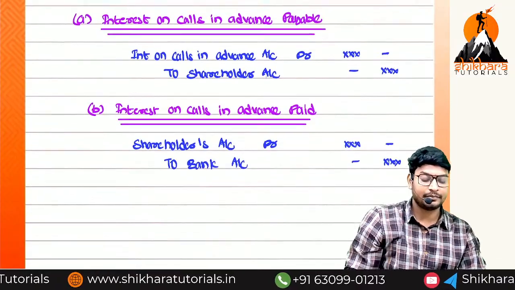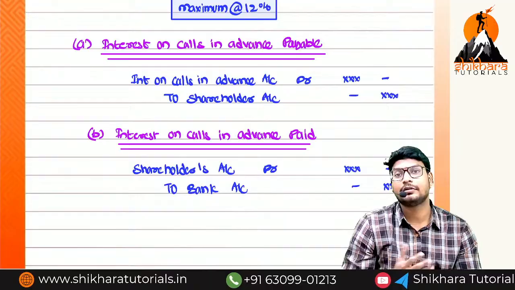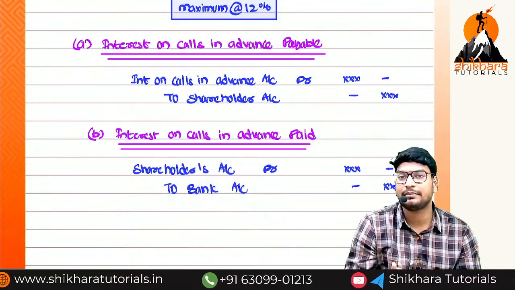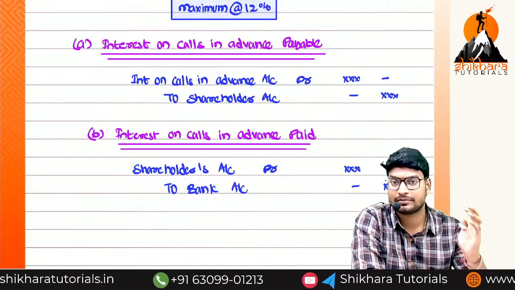So what is the net entry, ma'am? Interest on calls in advance account is debited to bank account. The expenditure we have debited, so the bank balance will decrease. Are there any doubts up to here, ma'am?